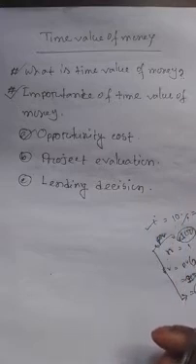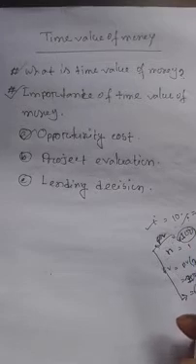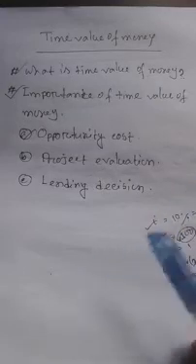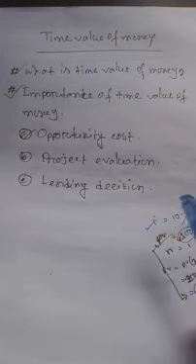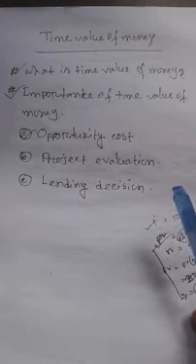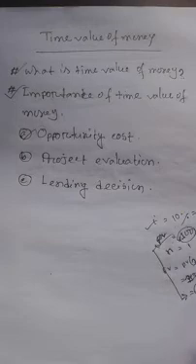This concept is time value of money. When we purchase any product at a certain amount, after time passes the product price will increase or decrease. This is another concept of time value of money. So I hope all of the students understand the concept of time value of money.